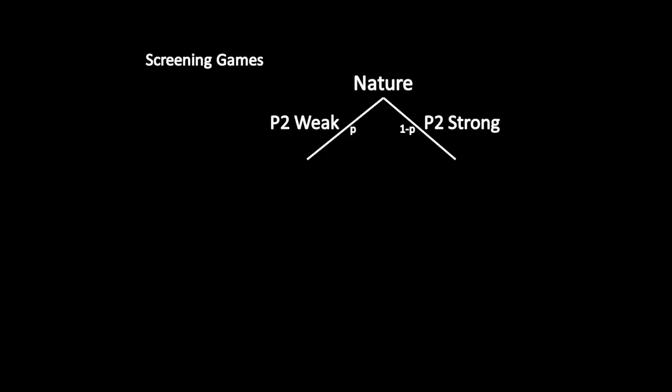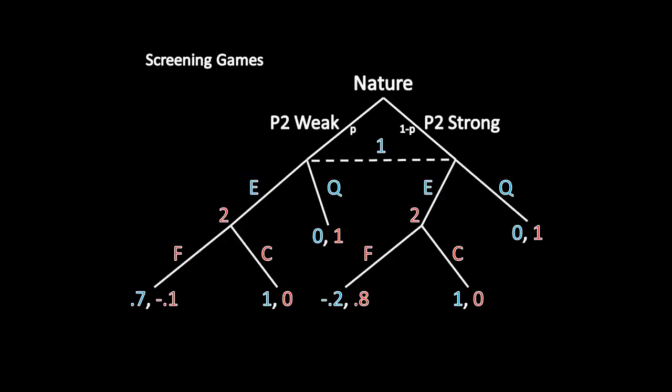So if we flesh out the rest of this game, it's country 1 and country 2 in some sort of crisis over a good that they both want. Player 1 can either escalate the dispute or quit, and if player 1 escalates, then player 2 can either fight over the good or concede. You'll notice that after nature makes its move, we have a dashed line connecting player 1's choices. This is reflecting the fact that player 1 is in the dark. He doesn't know whether player 2 is weak or strong. He just has that prior belief of P and 1 minus P over those two different outcomes.